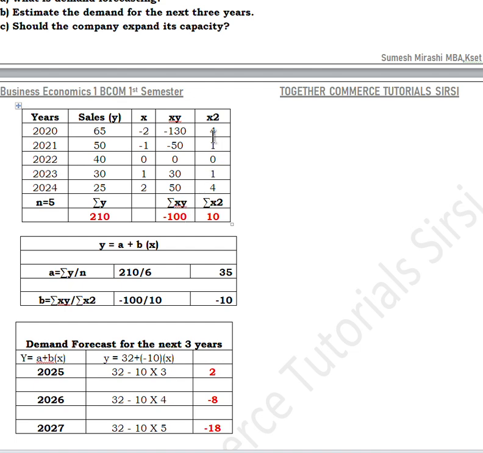Then the next column what you need is x square. X square, that means double of x. Minus 2 into minus 2 gives you plus 4. Minus 1 into minus 1 gives you 1. 0 into 0 is 0. 1 into 1 is 1. 2 into 2 is 4. Then you should take the total of it. That is sigma x square.